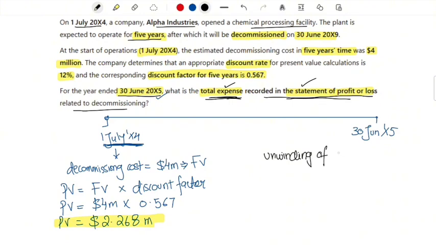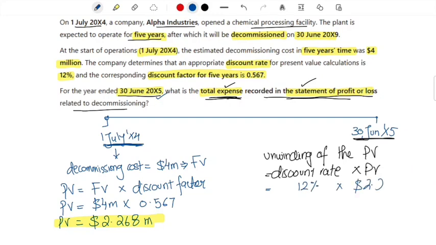The unwinding of the present value will happen at the year end, and what we will do is take the discount rate and multiply it with the present value. What is the discount rate? The discount rate is 12%. You will multiply it with the present value of 2.268 million, and once you put this into your calculator, you should find that the answer will be 272,160. This is the finance expense that will be recognized in the profit or loss in relation to unwinding of the discount on this present value.